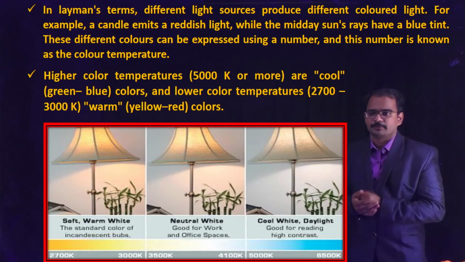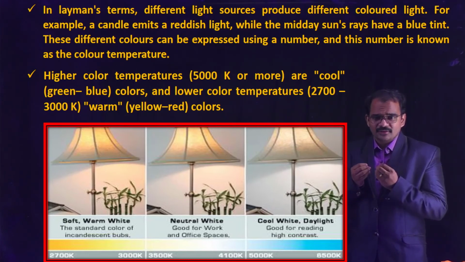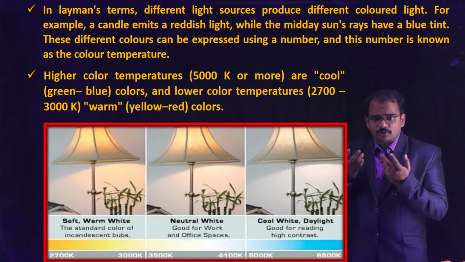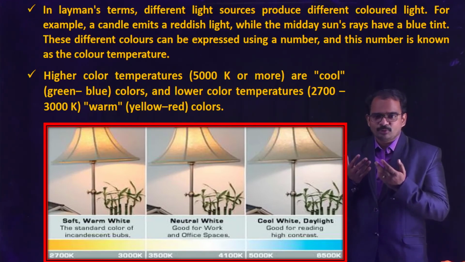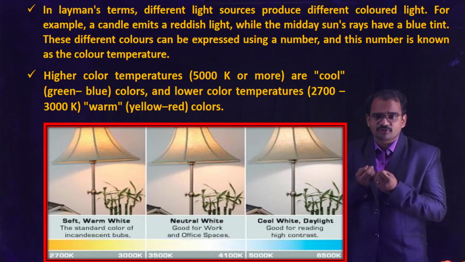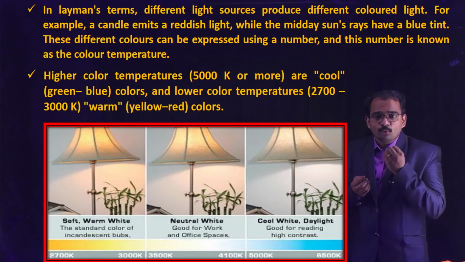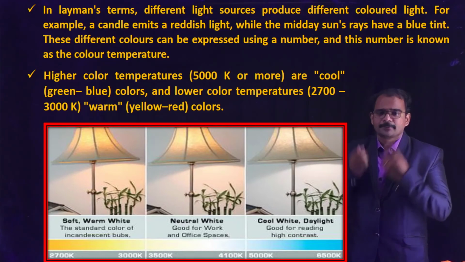color temperature. Higher color temperatures, meaning 5000 Kelvin or more, are termed cool colors, and the colors will be between blue and green. Lower color temperatures, between 2700 Kelvin and 3000 Kelvin, we call warm colors, and the colors will be between yellow and red.